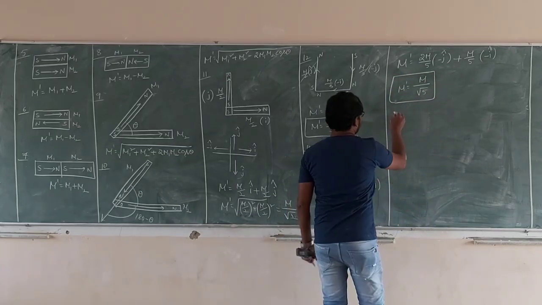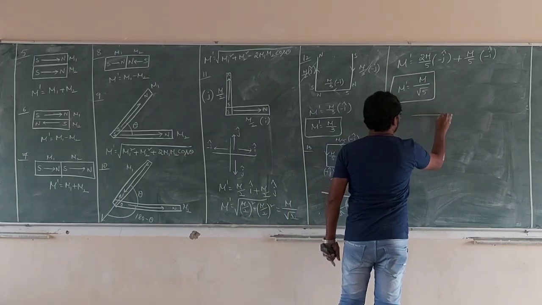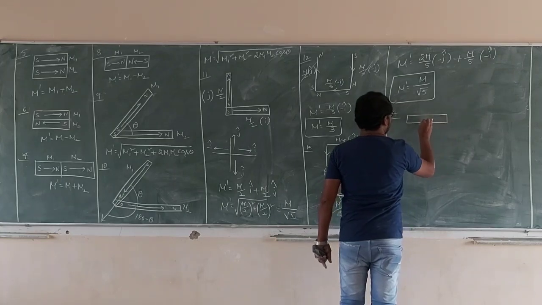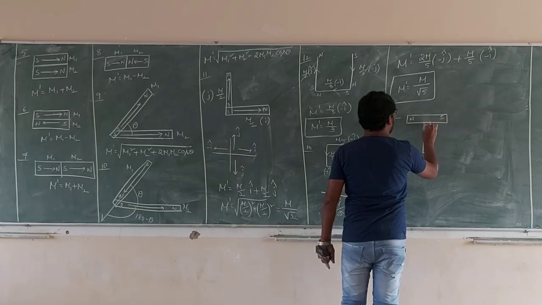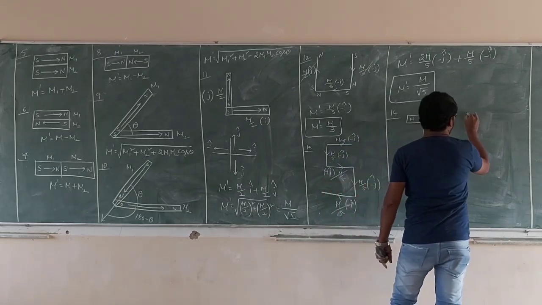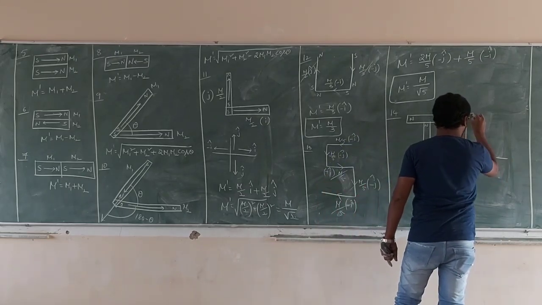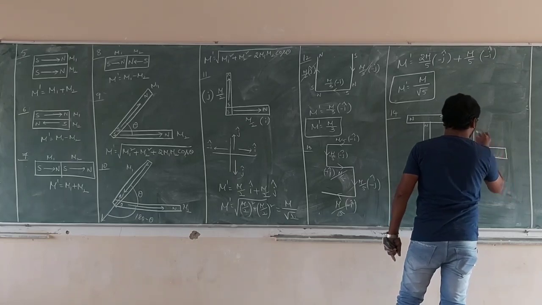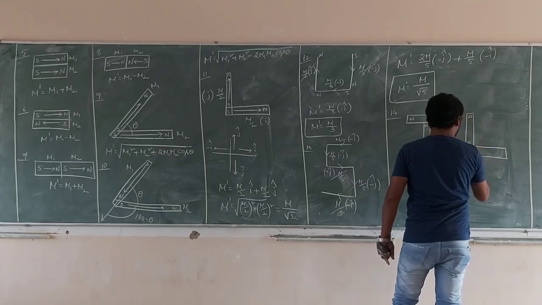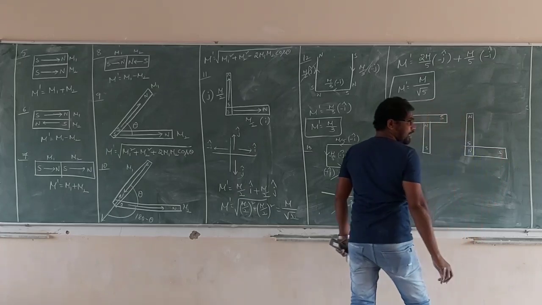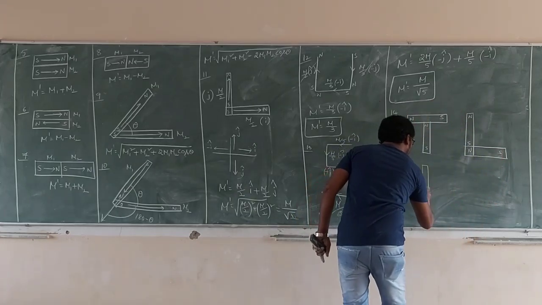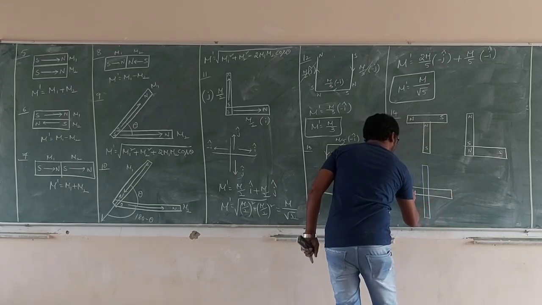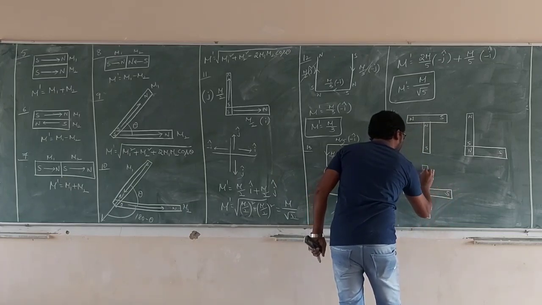Now see carefully, two more magnets are placed like that. This is a V shape, north pole, south pole, north pole, south pole. Same way like that, an L shape, north pole, south pole, north pole, south pole. Like that, a plus shape, north pole, south pole, north pole, south pole.